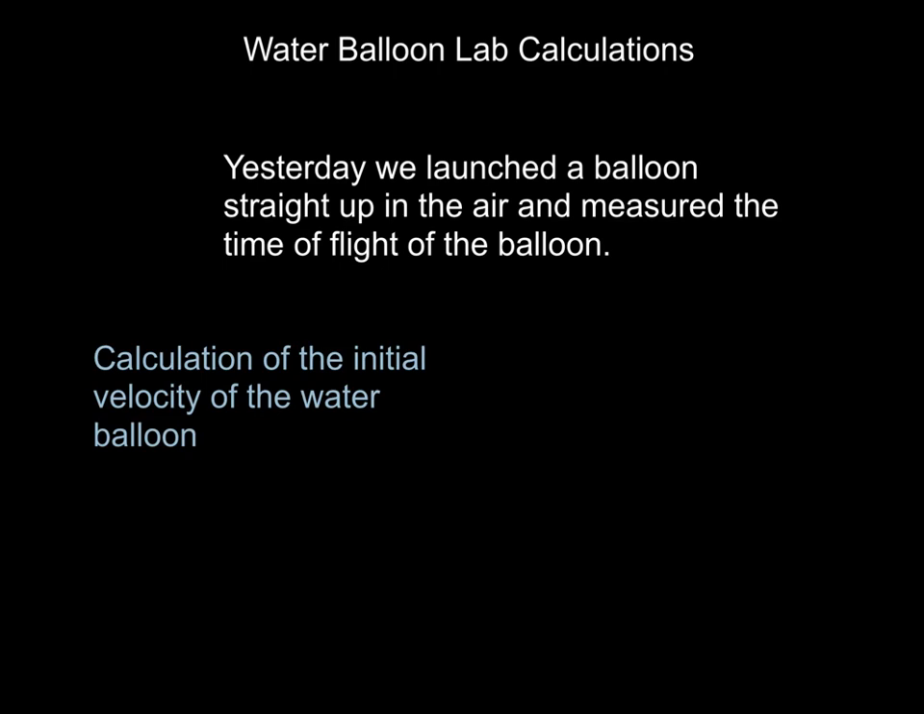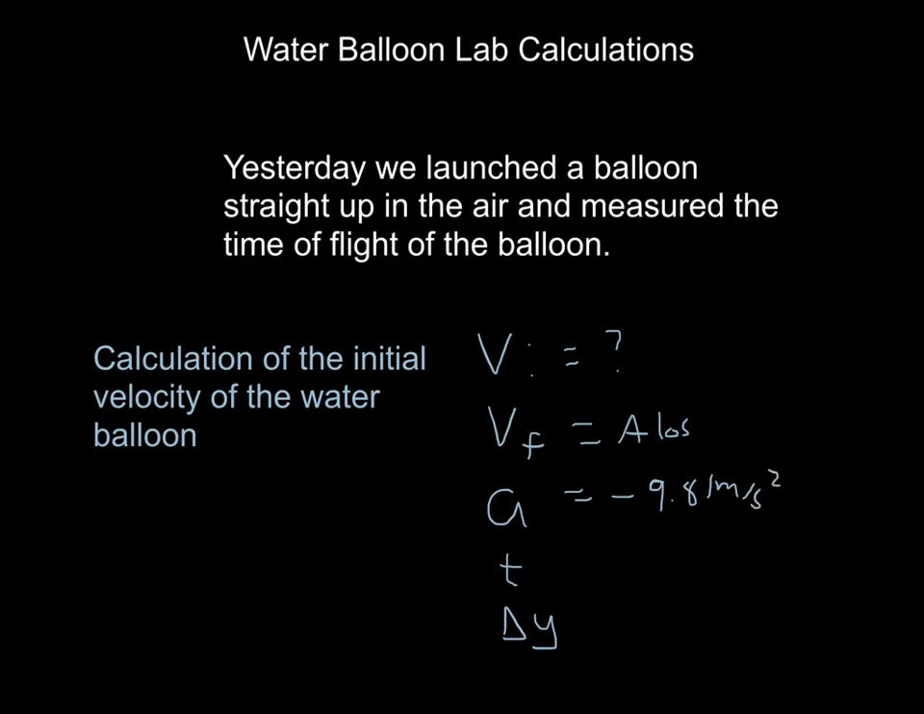So because we launched a balloon straight up in the air, we need to use the big five. When we use the big five, we have our five variables. Our initial velocity is what we're looking for, our final velocity is going to be absent, the acceleration, let's use minus 9.81 meters per second squared because that's a little more exact. Our time is what you measured.